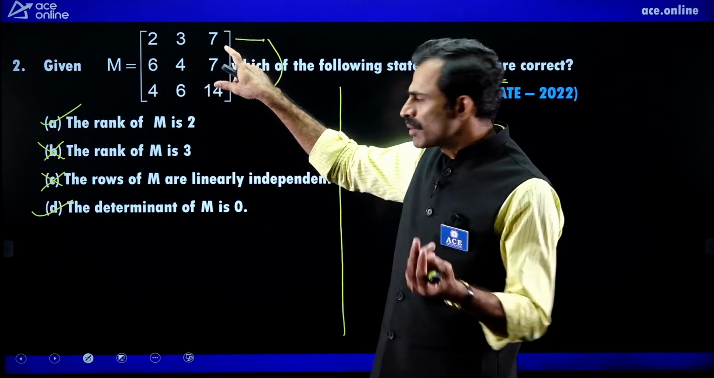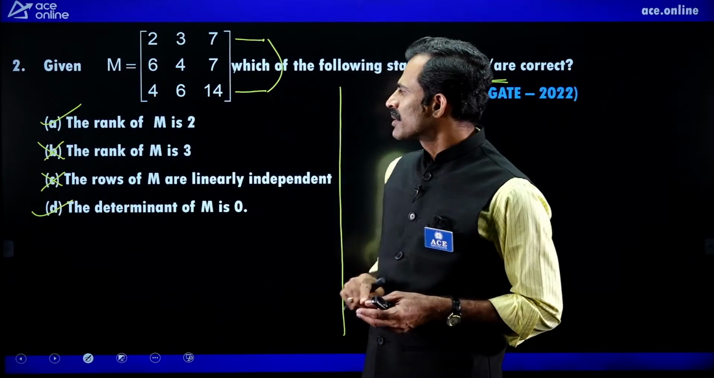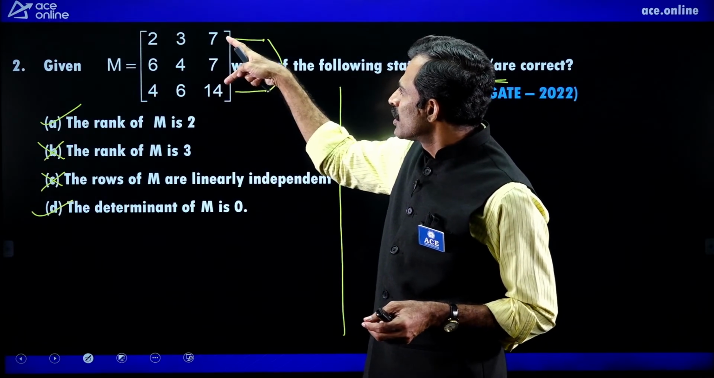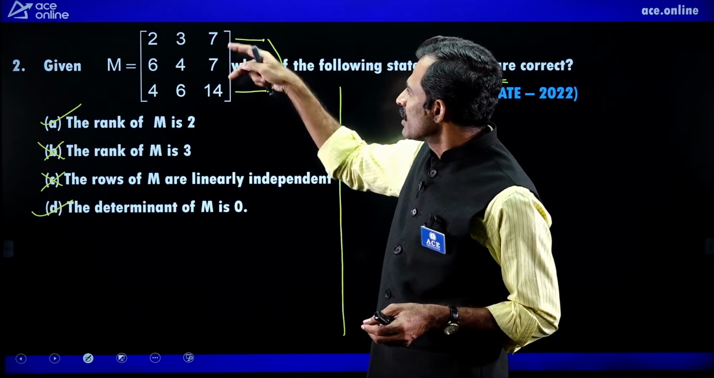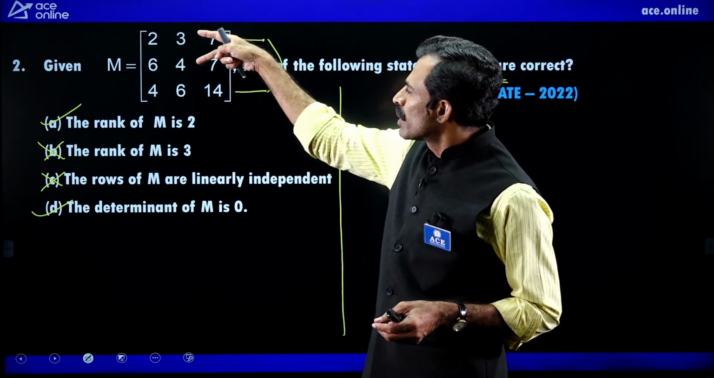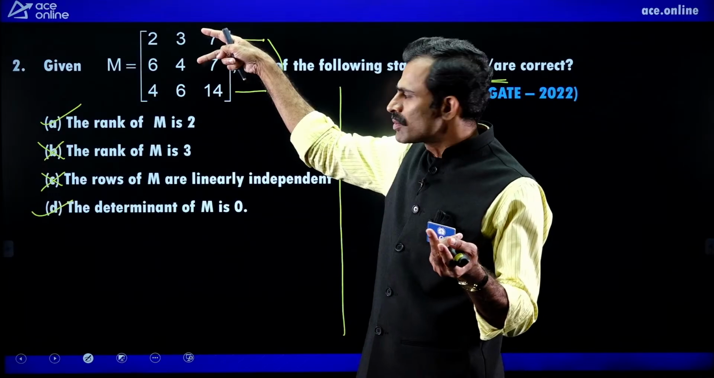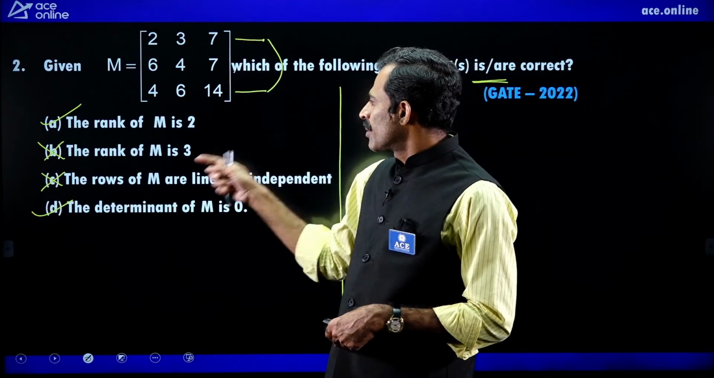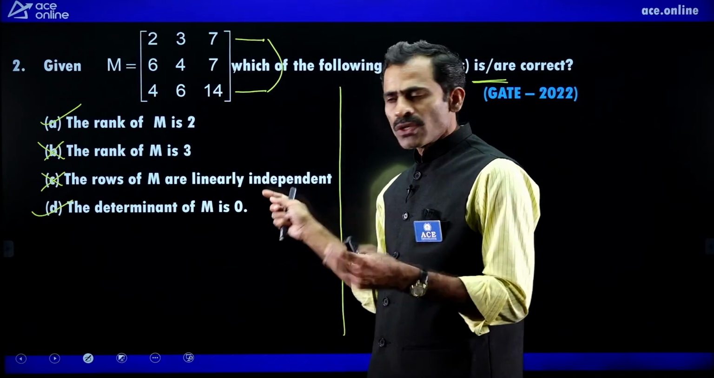Next, rank of this is not equal to 3, so this is wrong. This is the correct answer. Because these two are proportional, these two are dependent rows, and if one is eliminated, only 2 rows remain. These two are not same, not proportional. So 2 independent rows, rank is 2. And saying all the rows are independent is wrong.